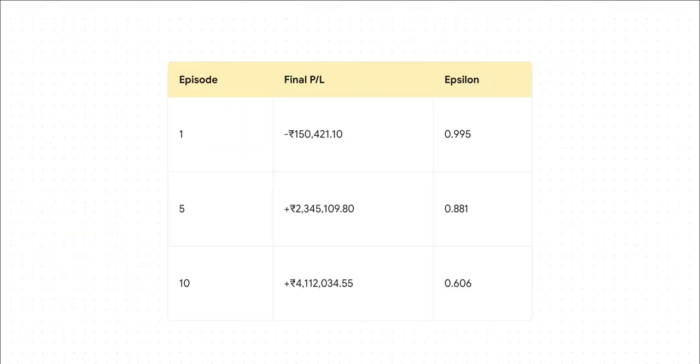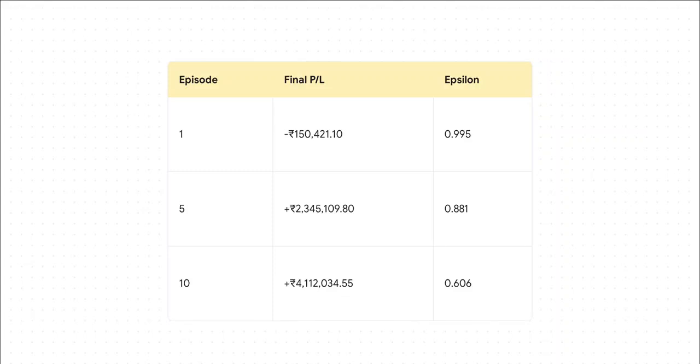Check this out. Here's a summary from the script's output. In episode 1, when its actions were almost completely random, it lost over 150,000 rupees, which, yeah, that makes sense. But by episode 5, as that epsilon number dropped and strategy started to kick in, it made a profit of over 2.3 million. And by episode 10, that profit grew to over 4.1 million.